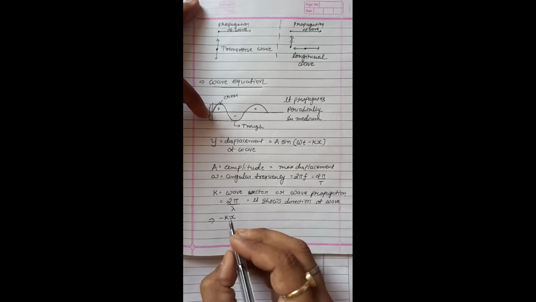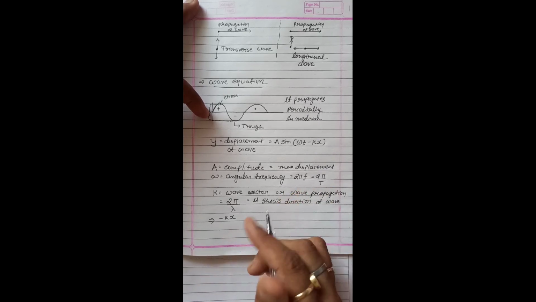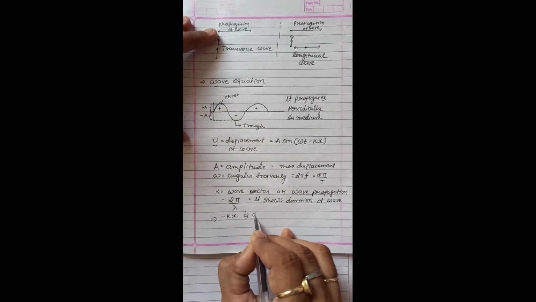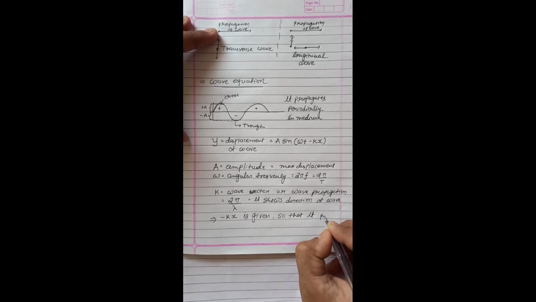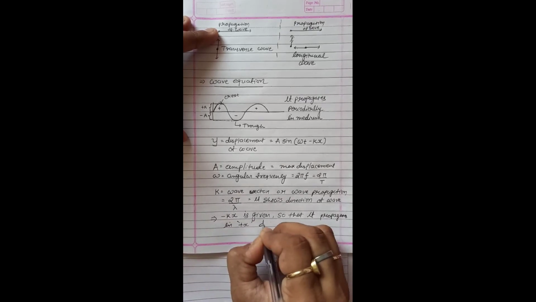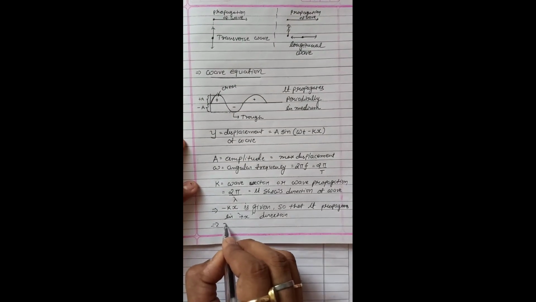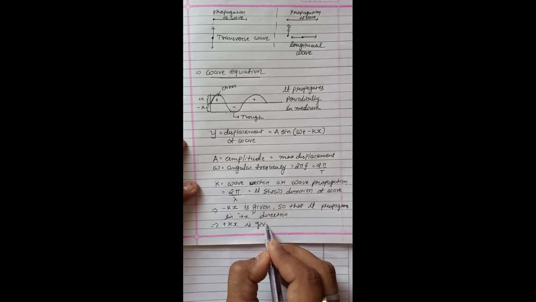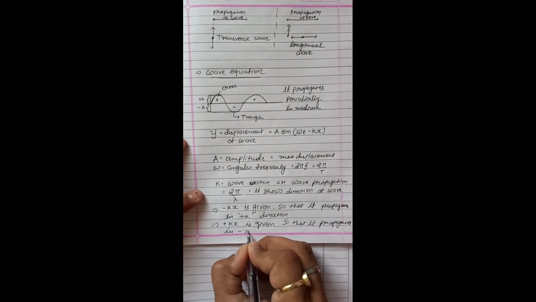Okay, that means it goes in the x direction. From this we can decide it is in the x direction, but plus x or minus x? When minus kx is given, it propagates in plus x direction. Pay attention, okay. We will not discuss this, because it has to be memorized directly. When plus kx is given, it propagates in minus x direction.